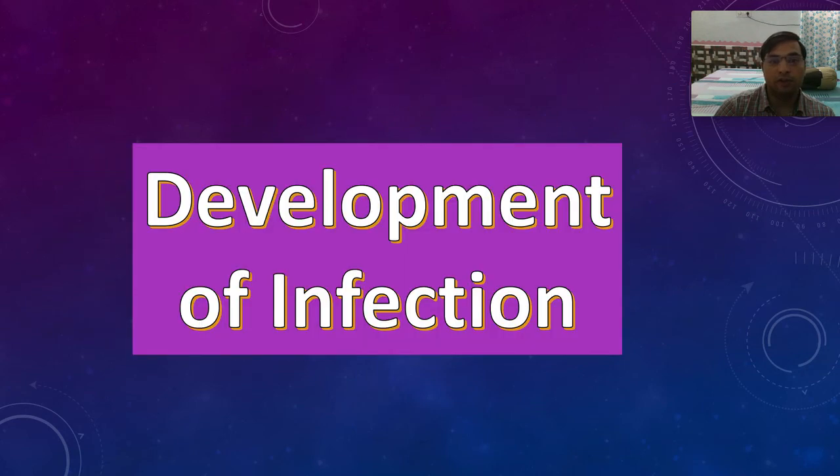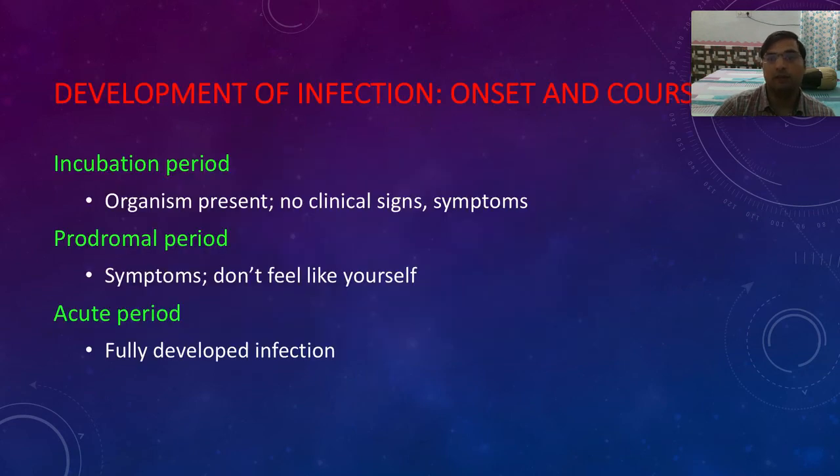Then development of infection. We have the incubation period. We already know what the incubation period is. Incubation period is the time period from when the organism gets into the body, but does not produce any virulence or pathogenicity, to when it produces some clinical symptoms, right? So in the incubation period, the organism will not produce any clinical symptoms. Then we have the prodromal period, the Purupavastha.